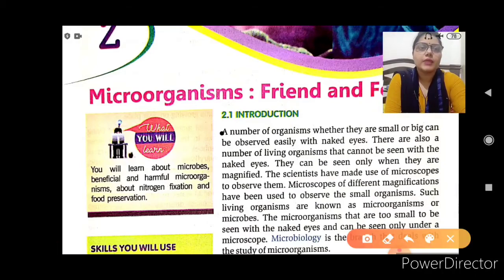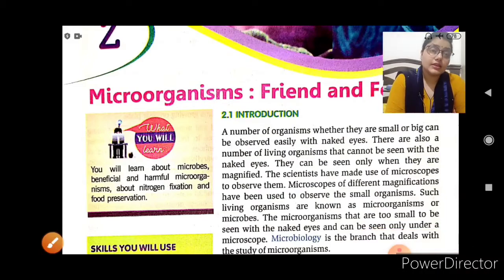Now the introduction of this chapter. A number of organisms, whether they are small or big, can be observed easily by the naked eyes. Yes, you can easily observe organisms, either big or small, with your own eyes, without any external source.